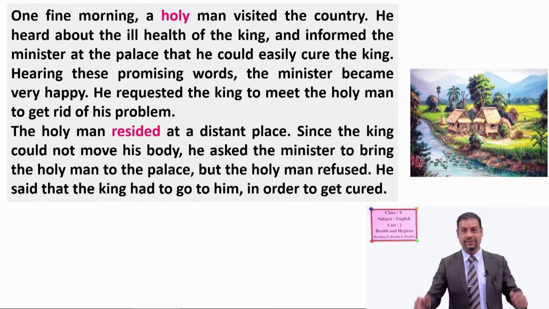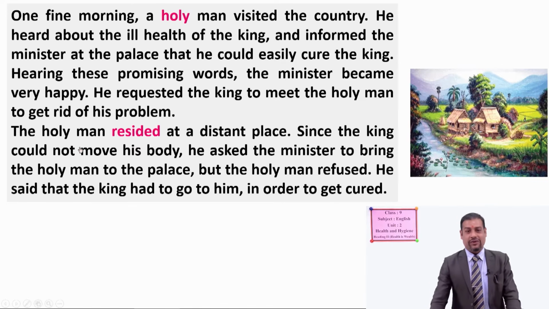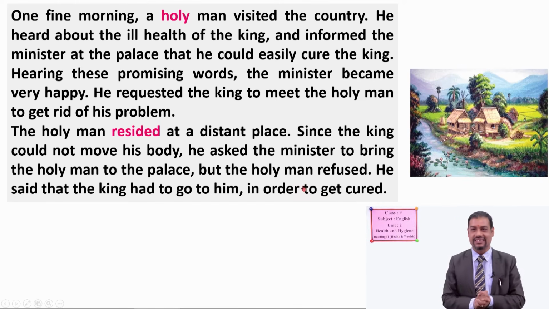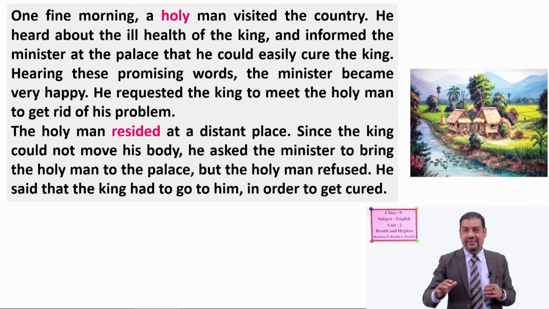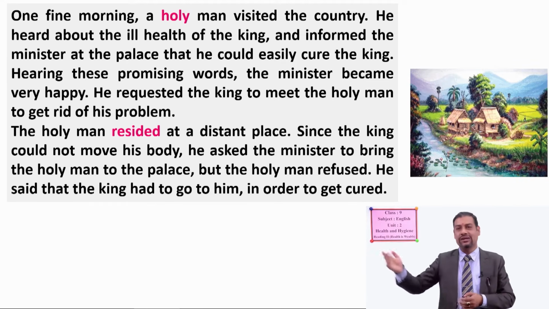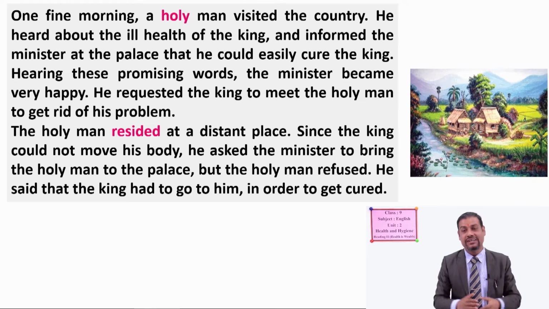Now, then what happened? Can you guess? The holy man resided at a distant place. Since the king could not move his body, he asked the prime minister to bring the holy man to the palace. But the holy man refused. He said that the king had to go to him in order to get cured. Now, interesting, see. The holy man resided at a distant place. He was far away from the king's palace. And then he did not want to go to the king's palace for his treatment.